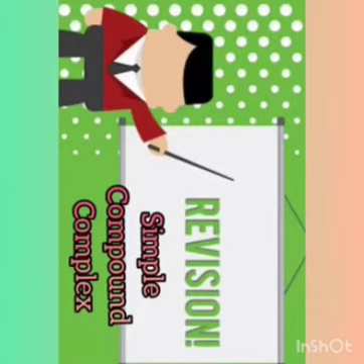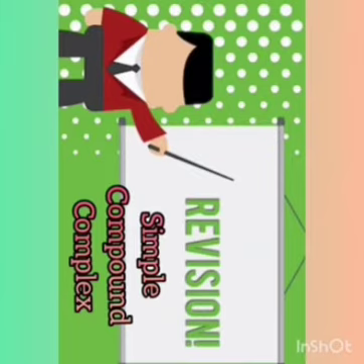Next, coming to the complex sentence. What is a complex sentence? A complex sentence consists of one main clause and one or more subordinate clauses. In a complex sentence, subordinating conjunctions are used. Coordinating conjunctions are used to connect two complete sentences, whereas subordinating conjunctions are used to connect incomplete sentences.